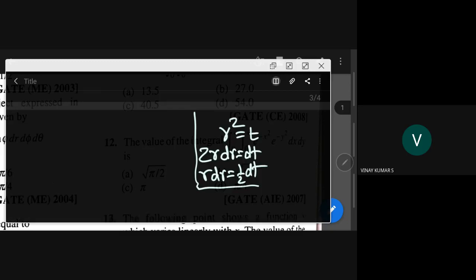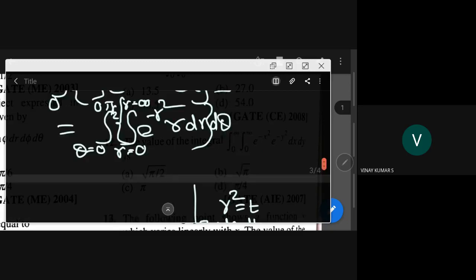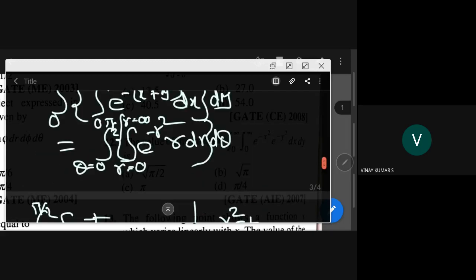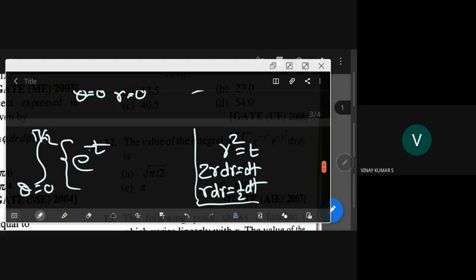So this is equal to theta from 0 to pi by 2, e power minus t, and r dr is 1 by 2 dt, so I write 1 by 2 here with dt.